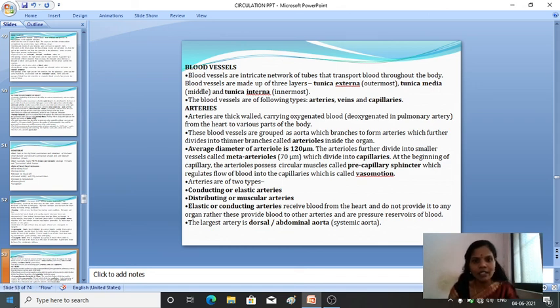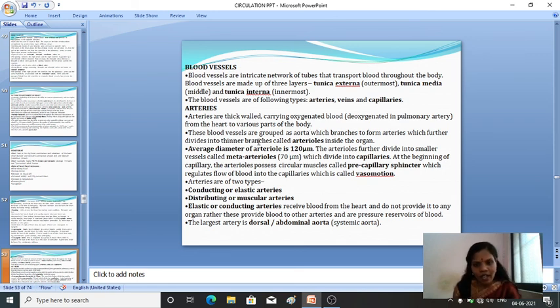So blood vessels are of the following types. Three types are there: arteries, veins, and the capillaries. One by one we will see in detail what their functions are and where they are present. Arteries are thick-walled, carrying oxygenated blood from the heart to the various parts of the body. In the pulmonary artery, the blood carried is deoxygenated.